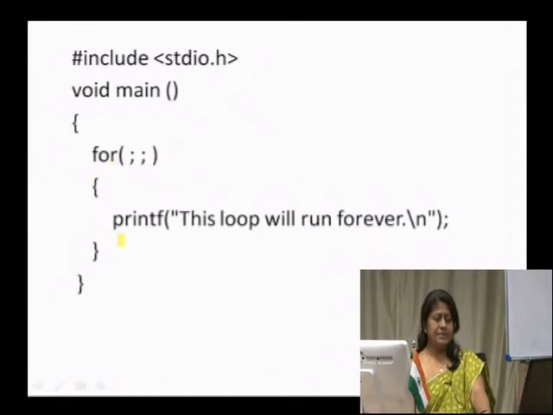You try out this example and see what the output is. Within the loop body you see print, and the loop will run forever, meaning this is going to end up as an infinite loop, because we do not have any control variable that has been initialized, or any terminating condition given over here. So, that is why this loop is going to be executed an infinite number of times. Your printf statements will keep printing and scrolling down until you give a break.